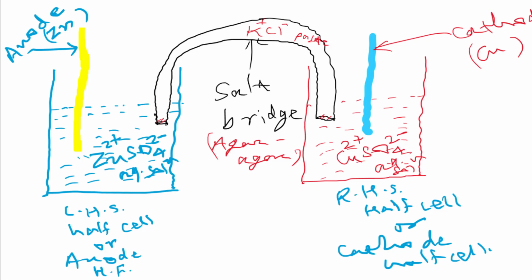Some metals have a tendency to lose electrons, and some metals have a tendency to accept electrons. This depends on the nature, or reactivity, of the metal. If a more reactive metal is dipped in the solution of its salt, there will be a tendency to lose electrons. If the metal is comparatively less reactive, it has a tendency to gain electrons from the solution.